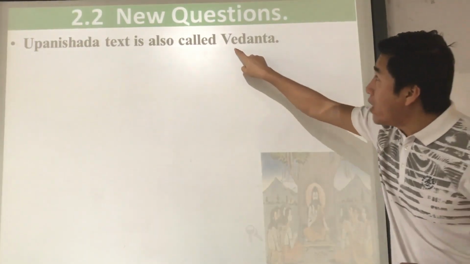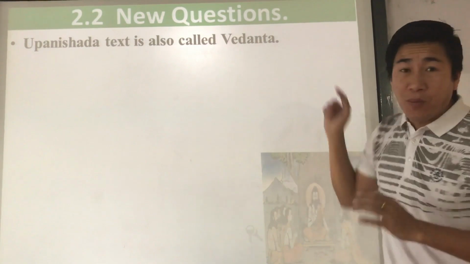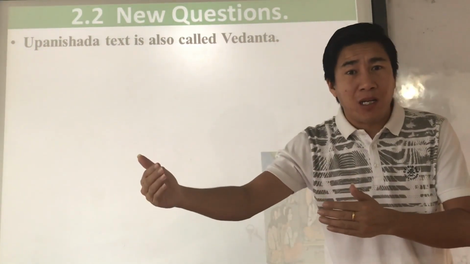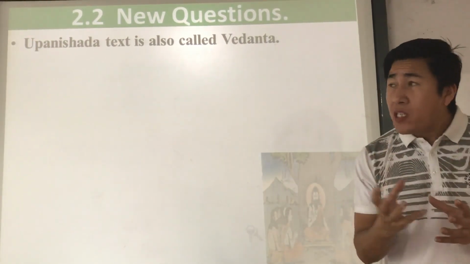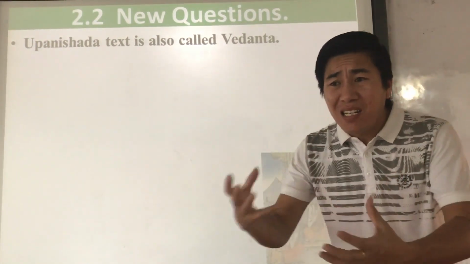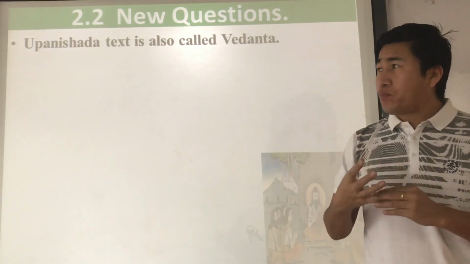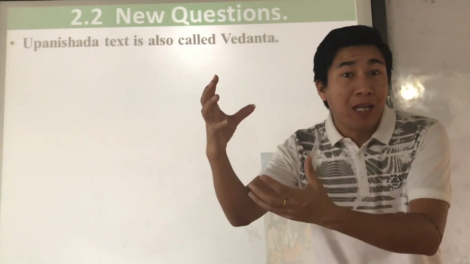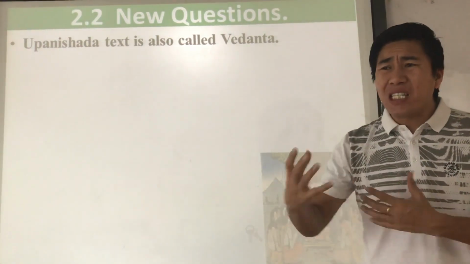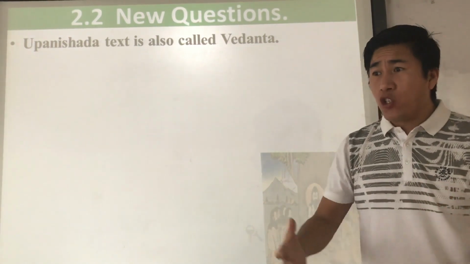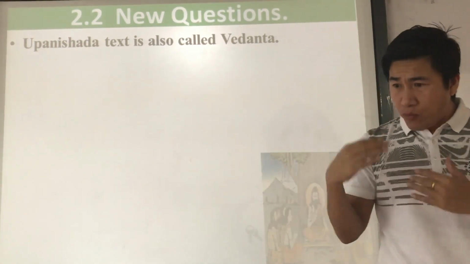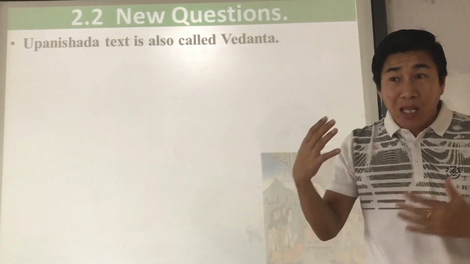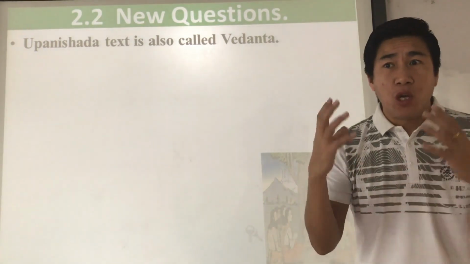The Upanishad text is also called Vedanta. See, Ved means Vedic text, and ant means finish. Here it means the end of the Vedic chapter. Understood? So the Upanishads pay more attention to the knowledge of God. They do not consider sacrifice or hymns that important. They consider hymns and sacrifice not that important, and pay more attention to the knowledge of God.